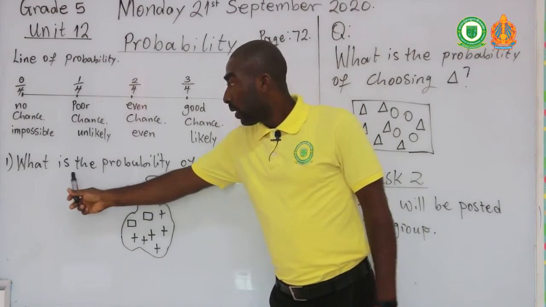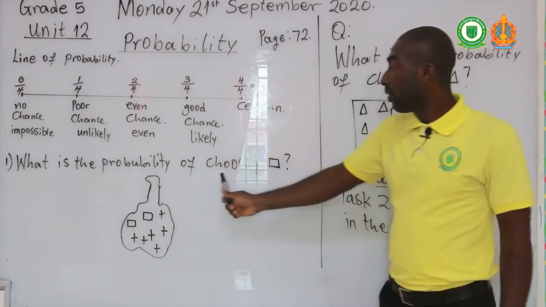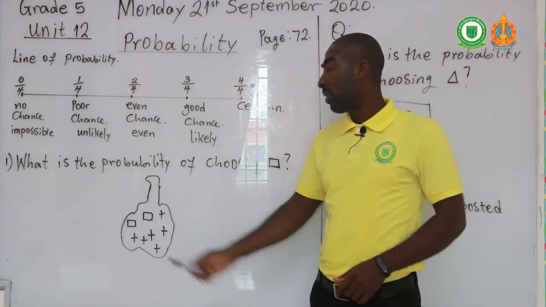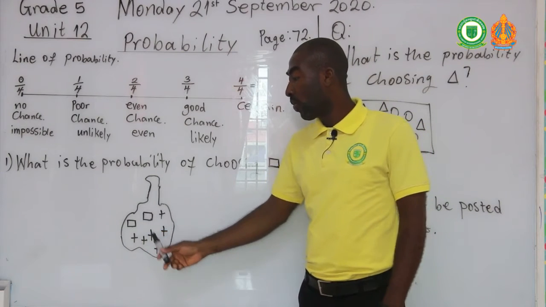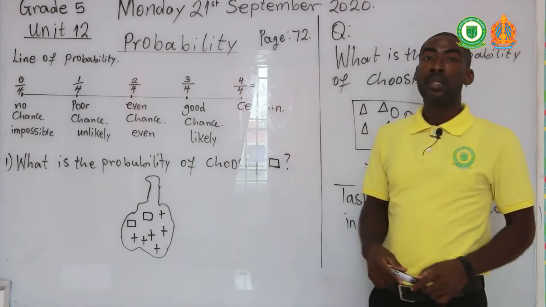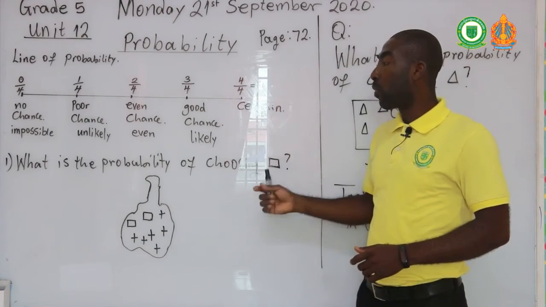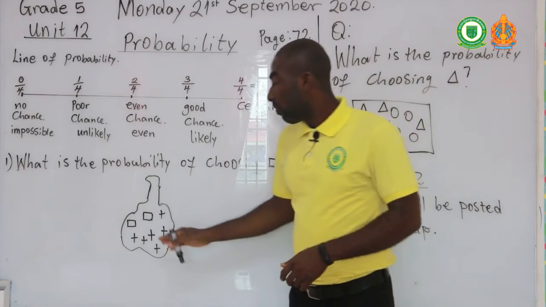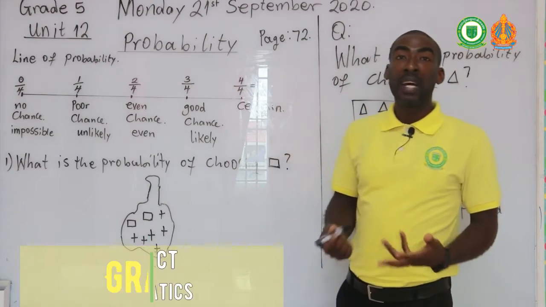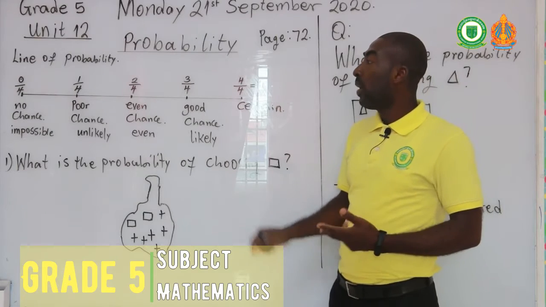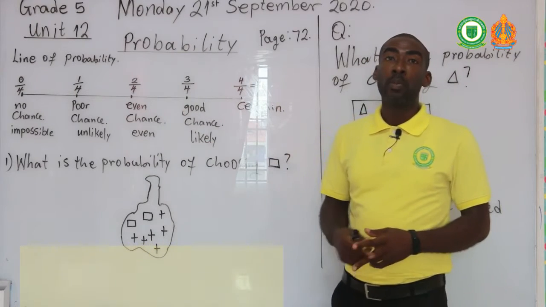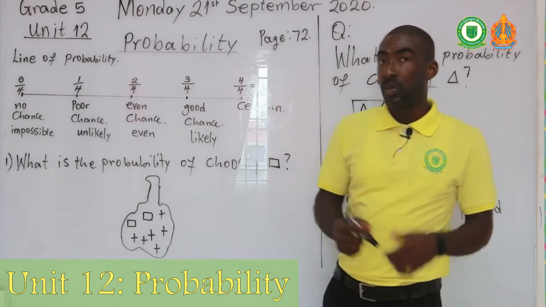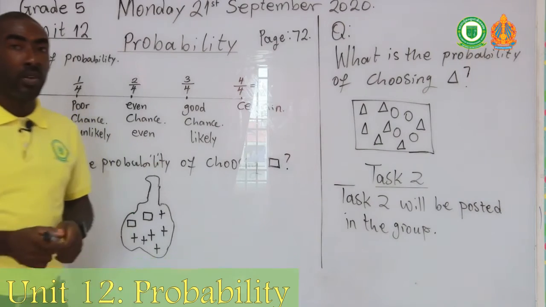The question here is, what is the probability of choosing a square from this bag? This is a bag that contains 2 squares and 6 plus signs. So what is the probability of choosing a square out of this? First of all, we can use a fraction to determine our answer, or we can use the words on the line of probability to find our answer. So let's first do it with a fraction.